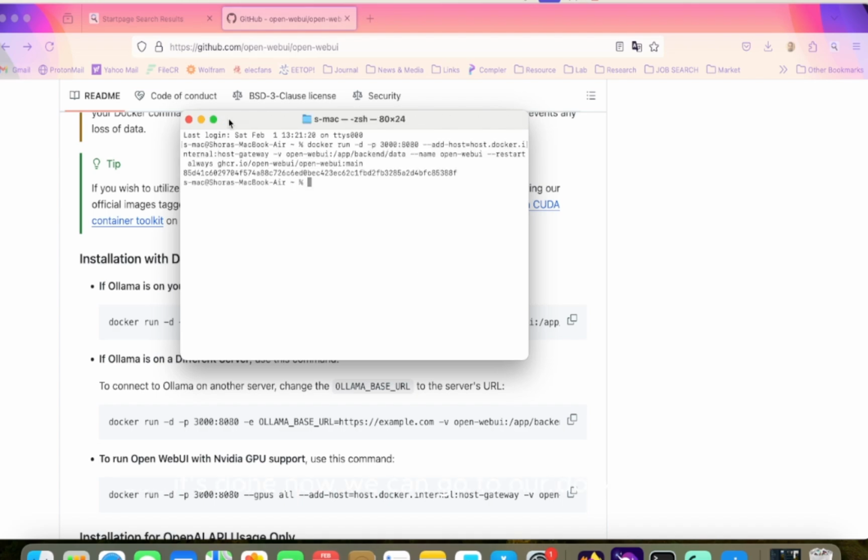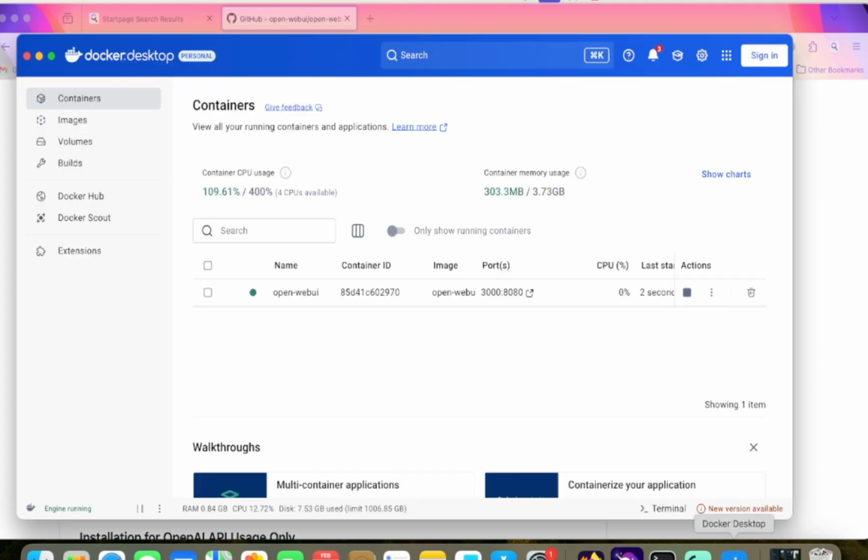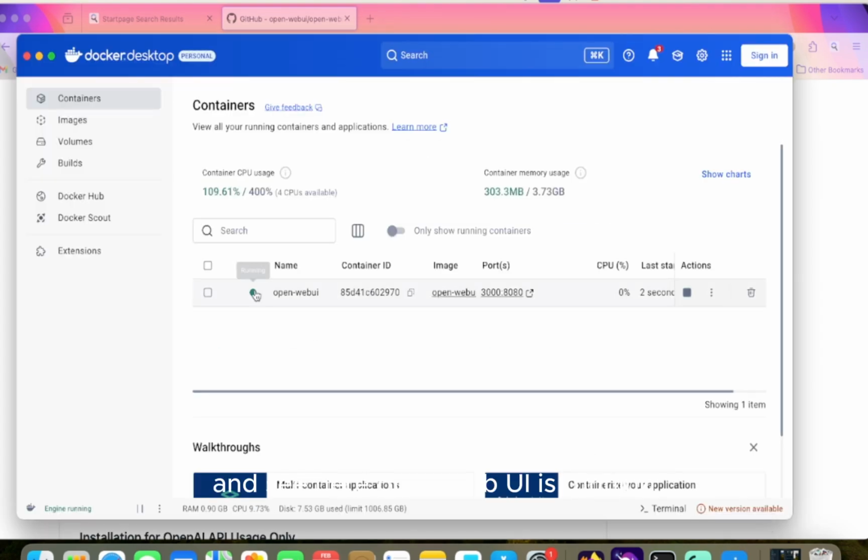It's done. Now we can go to our Docker app and see that Open-WebUI is running. We can stop it, and we have to wait for the time and then click on the port link. Just wait for 1 or 2 minutes or more for this WebUI link to get prepared.